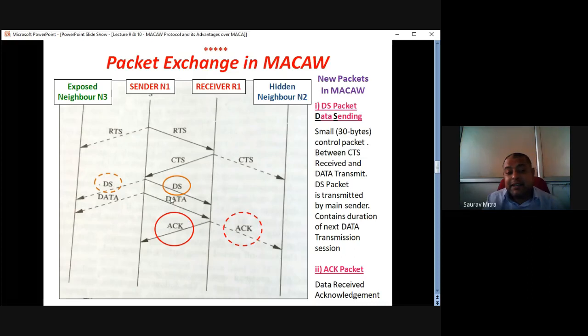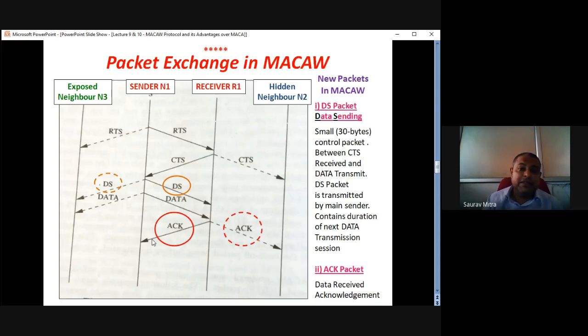After that certain time, data is transmitted from the transmitter to the receiver. Upon receiving the data, the receiver sends the acknowledgement signal back to the transmitter N1. And this acknowledgement received at N1 completes the whole communication process.